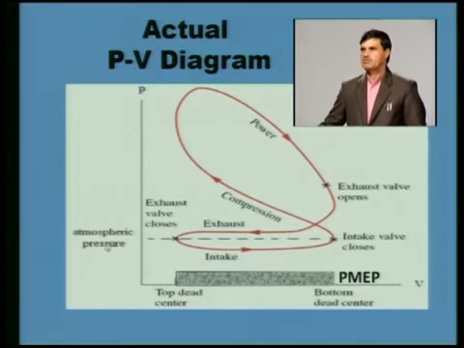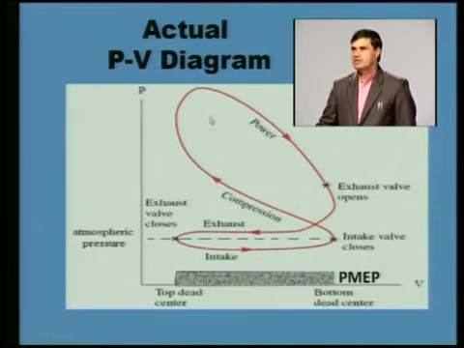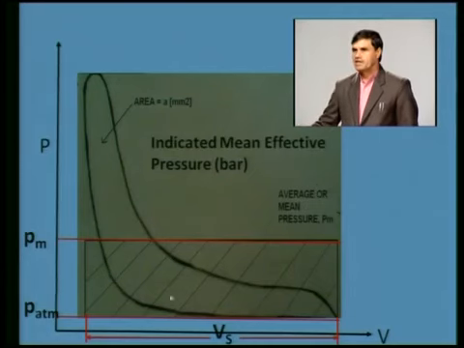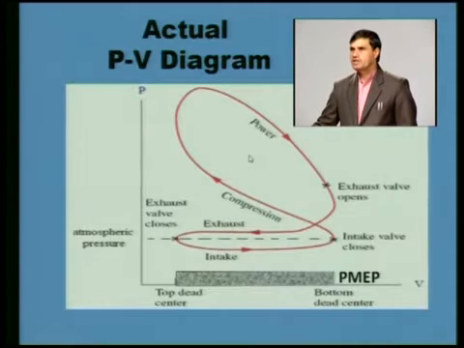Here you see the actual pressure volume diagram. This red area corresponds to this area. This is suction and exhaust, which I was mentioning earlier. This is negative area.